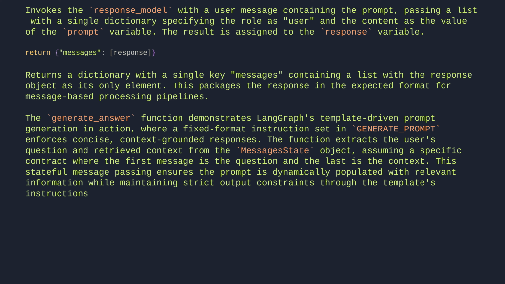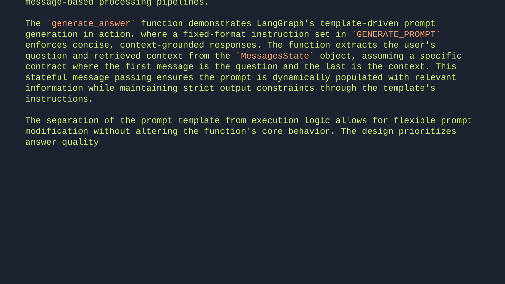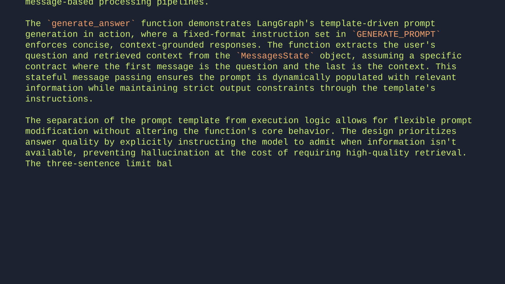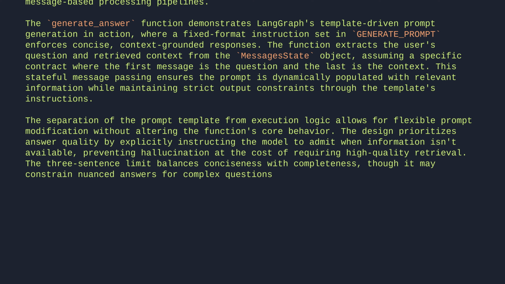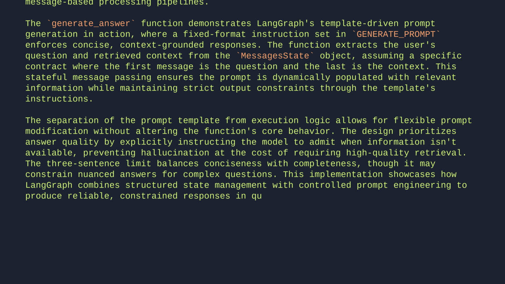This stateful message passing ensures the prompt is dynamically populated with relevant information while maintaining strict output constraints through the template's instructions. The separation of the prompt template from execution logic allows for flexible prompt modification without altering the function's core behavior. The design prioritizes answer quality by explicitly instructing the model to admit when information isn't available, preventing hallucination at the cost of requiring high-quality retrieval. The 3-sentence limit balances conciseness with completeness, though it may constrain nuanced answers for complex questions. This implementation showcases how LangGraph combines structured state management with controlled prompt engineering to produce reliable, constrained responses in question-answering tasks.